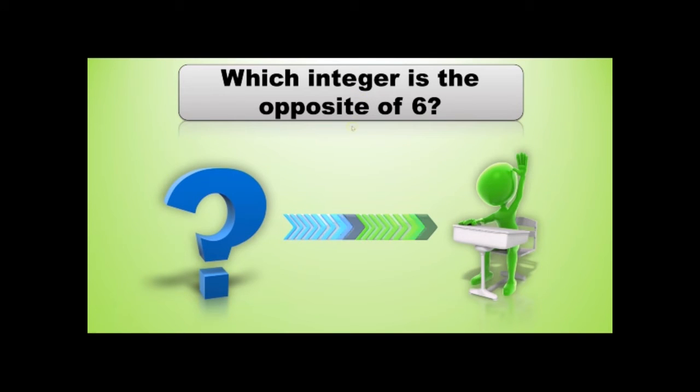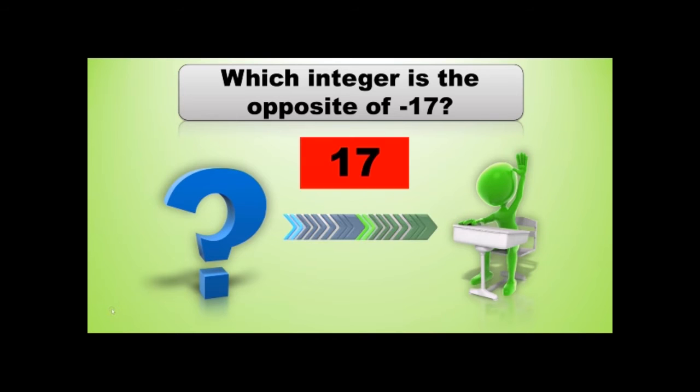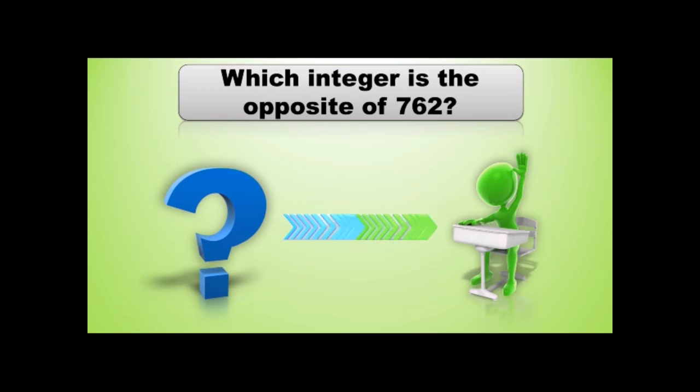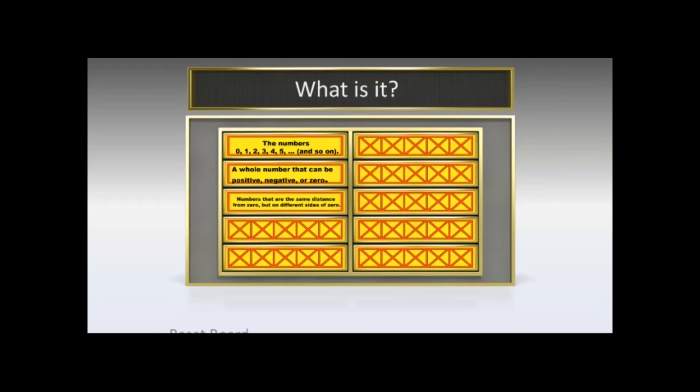Which integer is the opposite of 6? Negative 6. Which integer is the opposite of negative 17? Positive 17. Which integer is the opposite of 762? Negative 762.